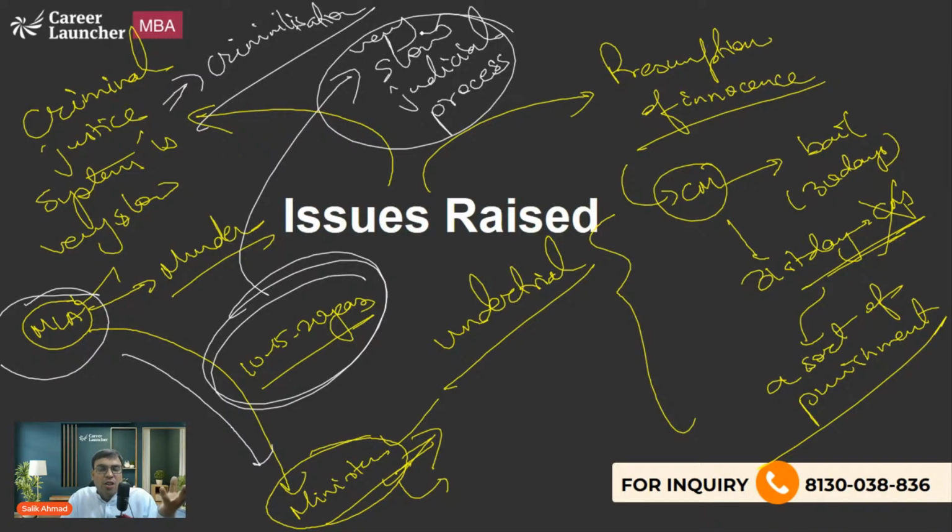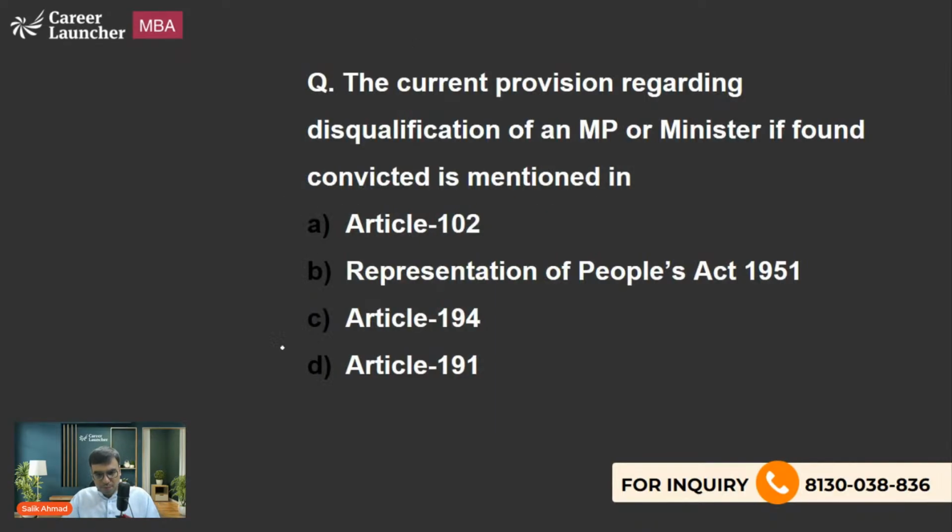Okay, so this is actually also becoming problematic. If we want to clean the political system, then of course we need to have a fast criminal justice system, so as to ensure that those who have a criminal background should not come into politics, and rather clean people should come. That is also the idea behind this.